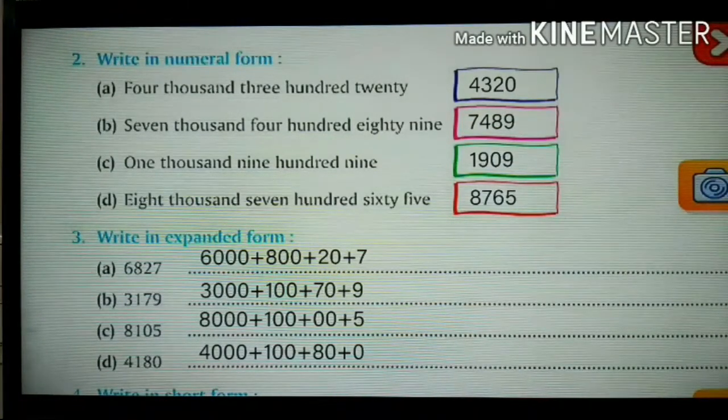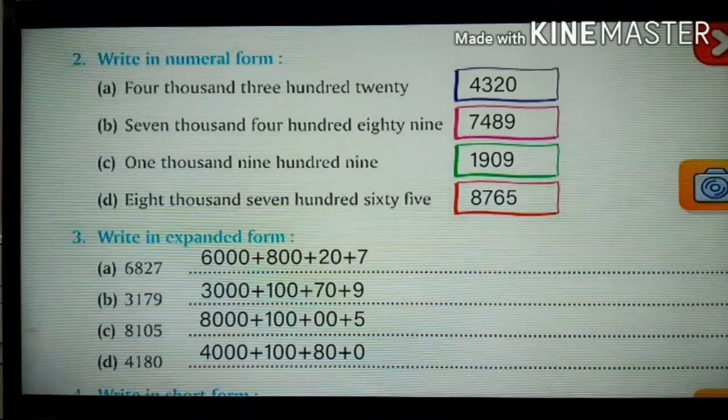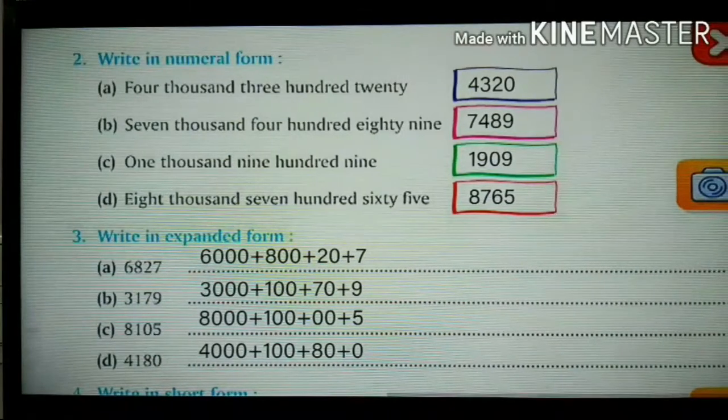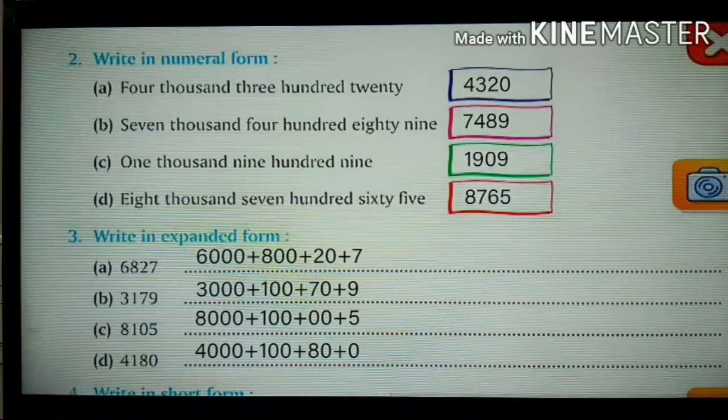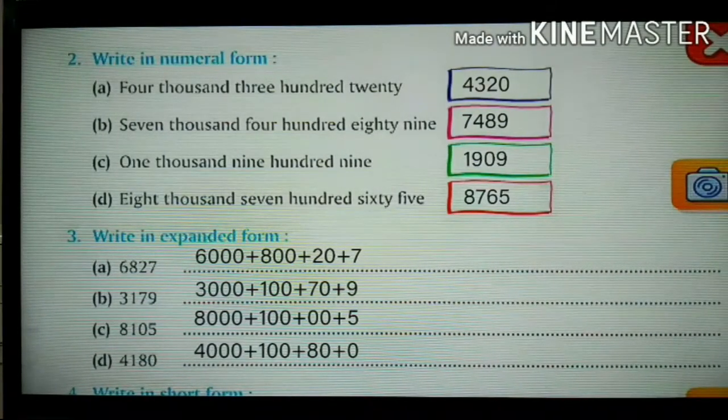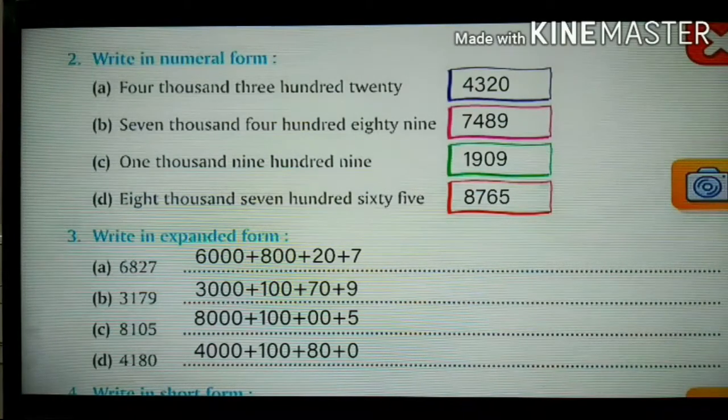Then C. 1,909. So how will you write it? It as 1909. Then D. 8,765. So the numbers will be 8765. Done. Then we'll go for the question number 3. That is write in expanded form. The number is given in 4 digits and you need to expand it. So let us take example